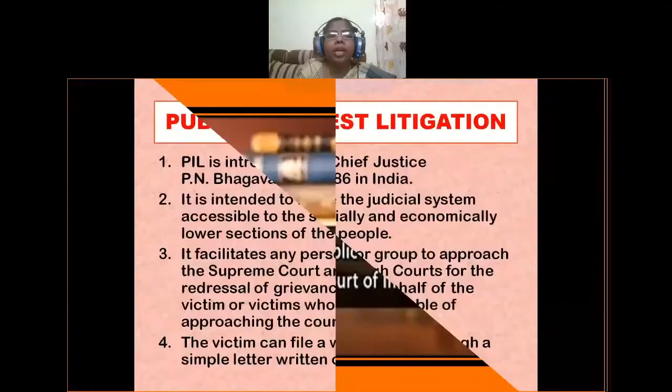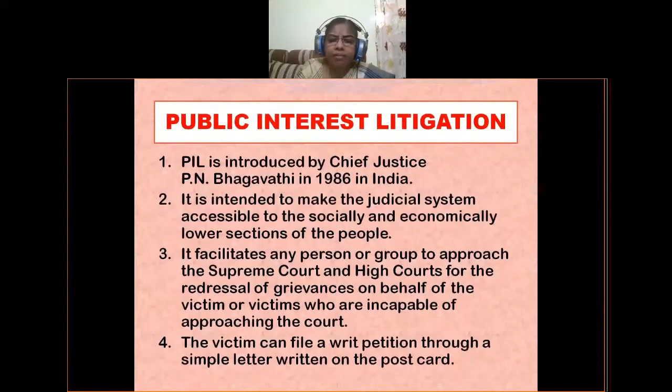Let us see the procedure to file a public interest litigation in the Supreme Court of India. This is a very easy process. Through a simple letter itself, we can file a public interest litigation. The victim can file a writ petition through a simple letter written on a postcard. Those cases can also be taken up by the Supreme Court as PIL cases, public interest litigation cases. PIL was introduced by Chief Justice of India P.N. Bhagavati in 1986 in India.